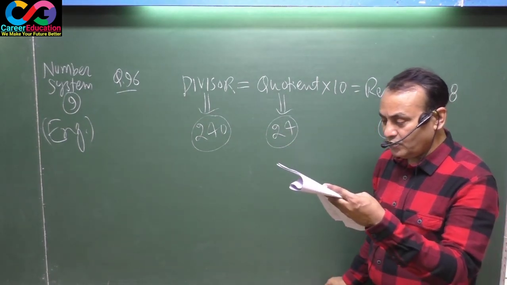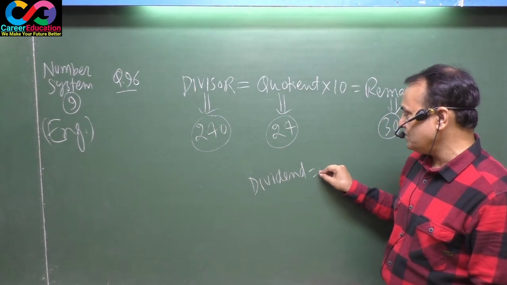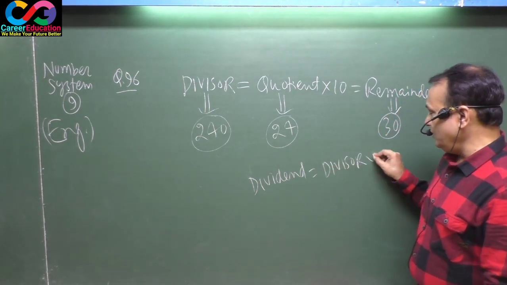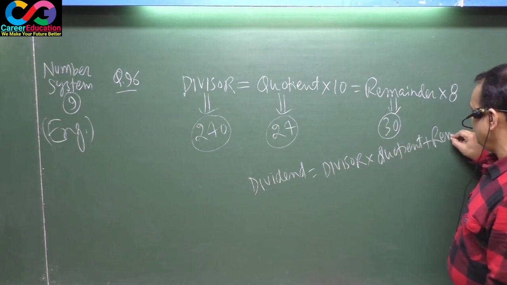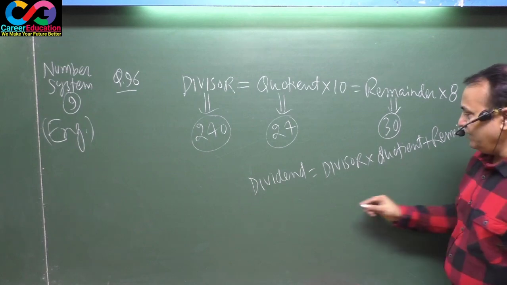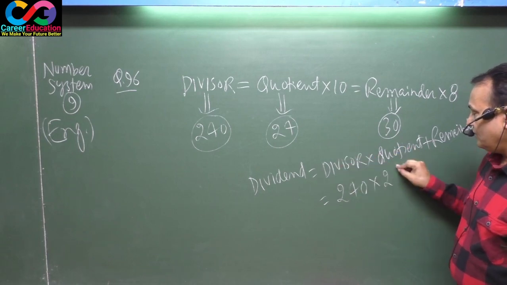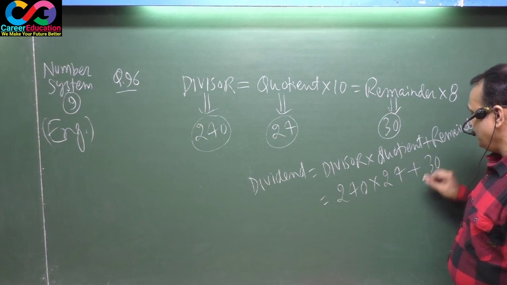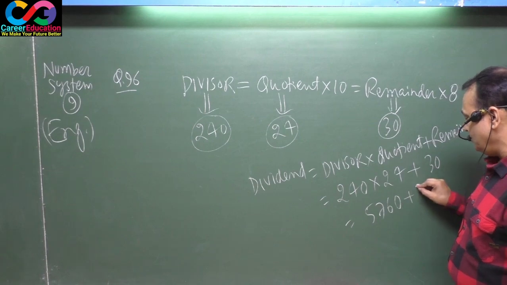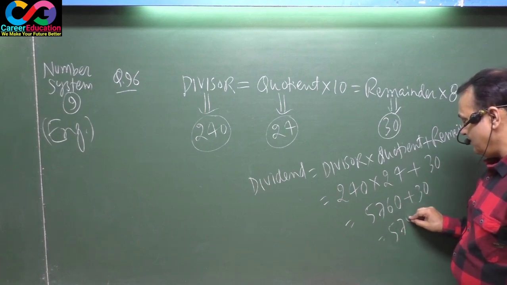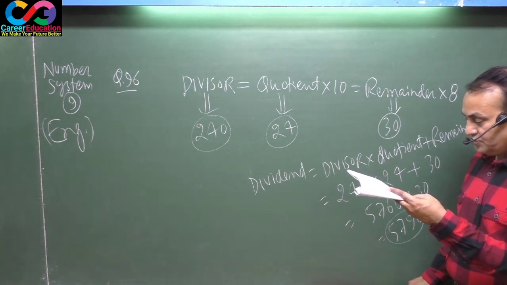Now the question has demanded what is the dividend. Dividend means divisor into quotient plus remainder. Now put the values you got here. Divisor 240, quotient 24 plus remainder 30. Now 24 times 240 is 5760, plus 30, 5790. This must be your answer. Note down. 5790 is your correct answer.